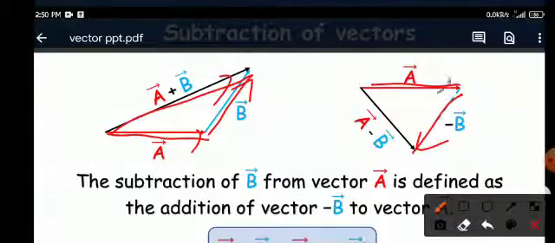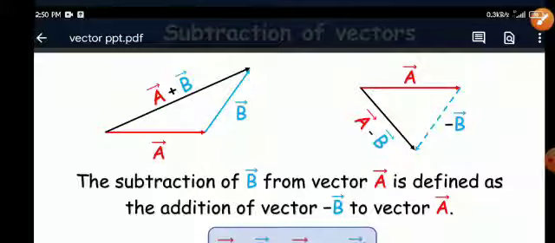This is A vector. So this will give you the sum of A vector and minus B vector, that is A minus B. So subtraction of a vector is nothing but the addition of a negative vector.